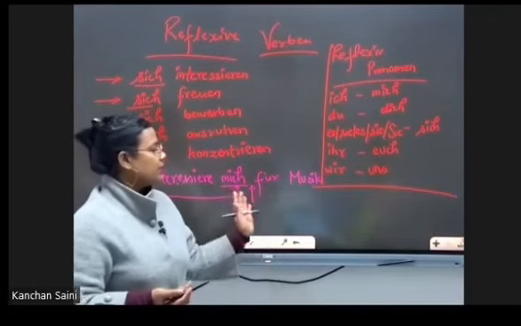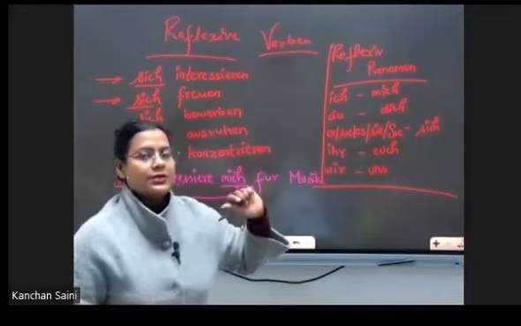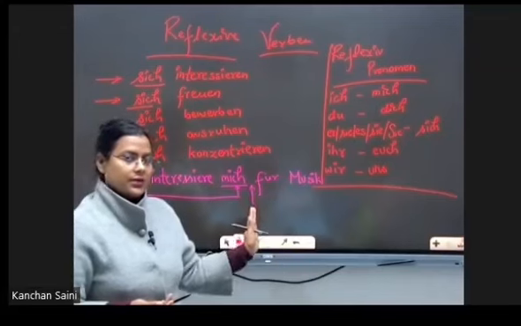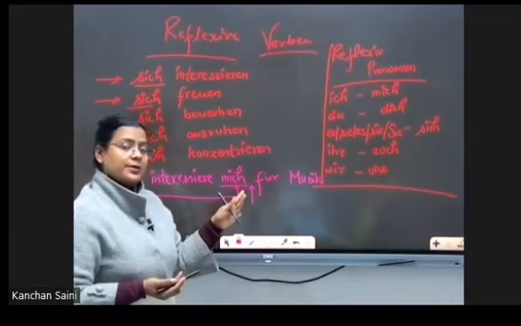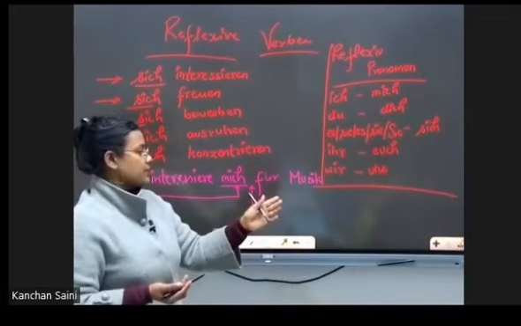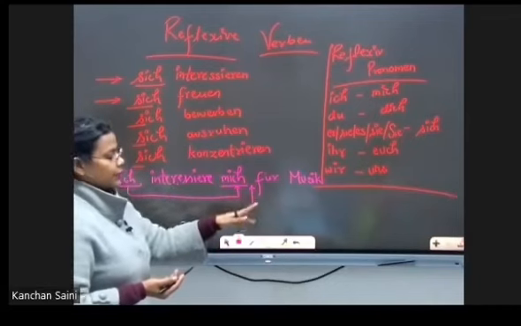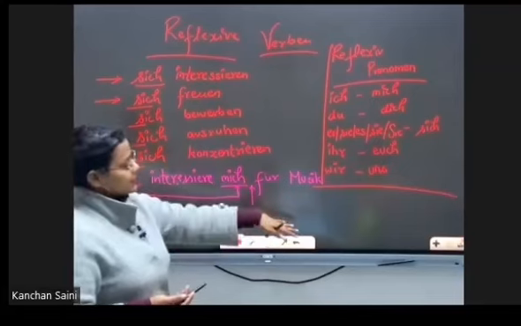If you don't, then go with the remaining information. Previously I was saying your time should be at the third position. Now, in case of a reflexive verb, time will be shifted to the fourth position. So, ich interessiere mich für Musik. I am interested myself in music.